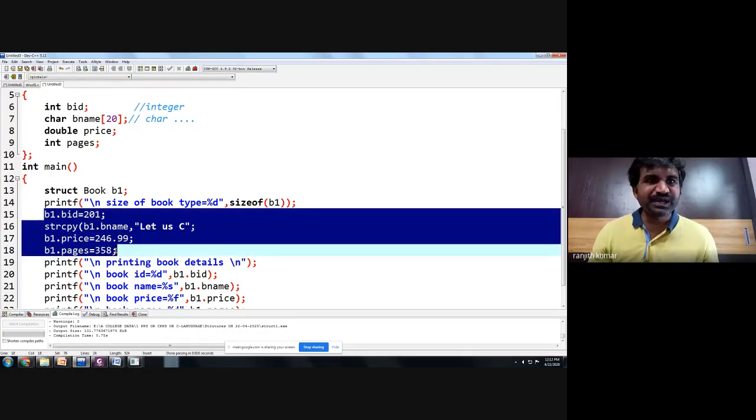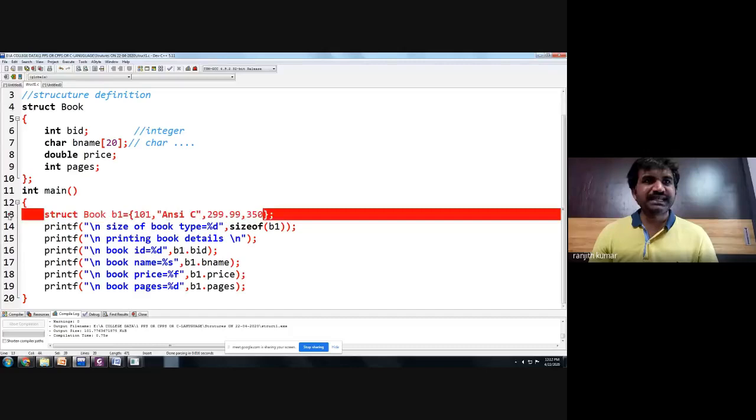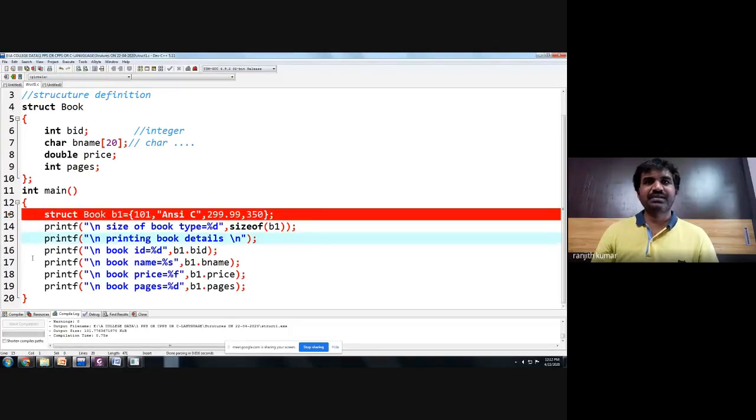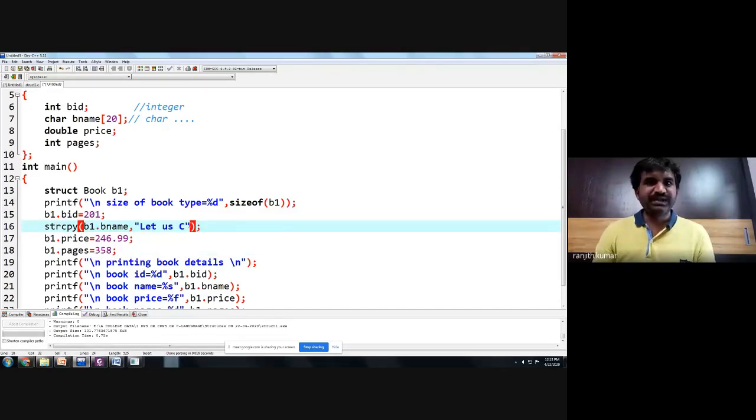In the previous program, we initialized directly like this. In the previous program, it is direct initialization. Now in this program, we want to initialize randomly. Using the dot operator, you are storing values b1.bid, and we are taking a name. Name, the price is given and the pages is given.